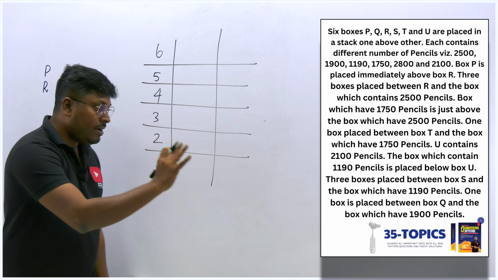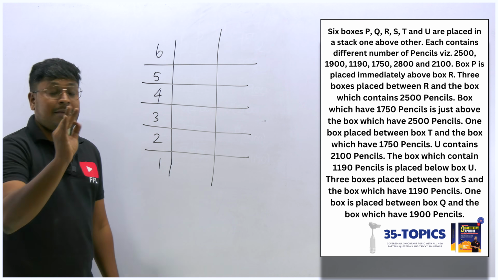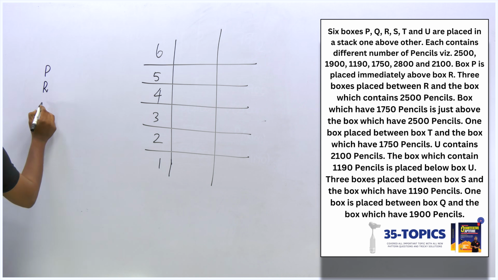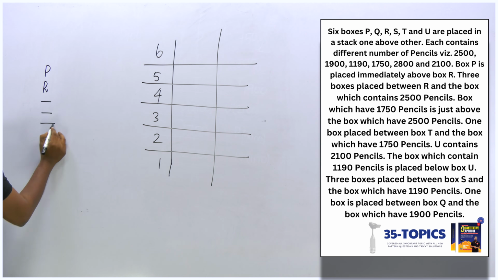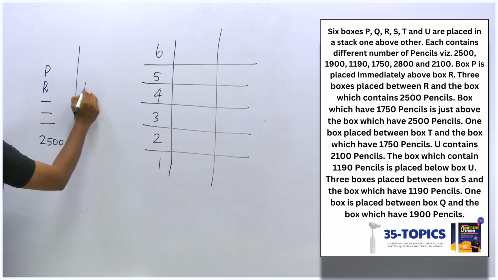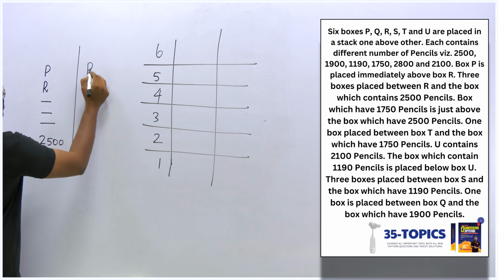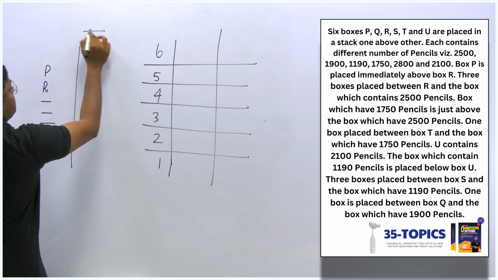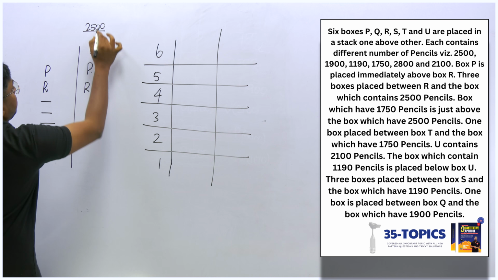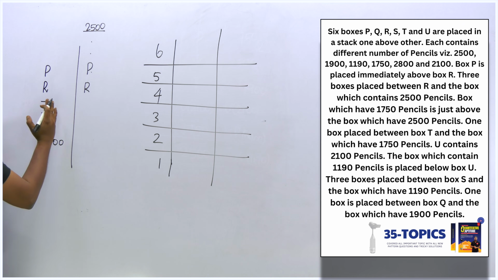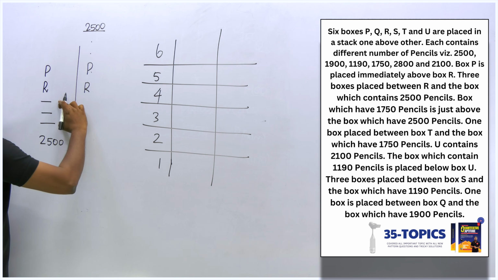So between R and 2500 pencils, 3 boxes. So R, 1, 2 and 3, and this must be 2500 pencils, one possible, or else R and P, 1, 2 and 3, and this must be 2500 pencils. So in both diagrams, between R and the 2500 pencil box, we have 3 boxes.